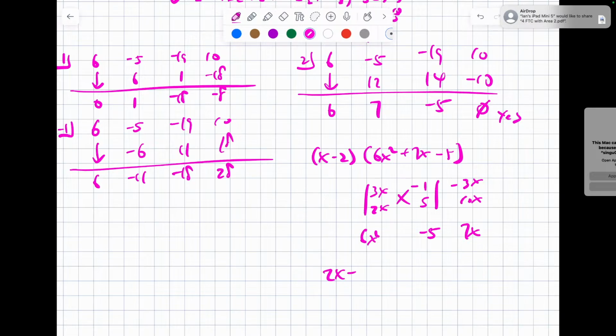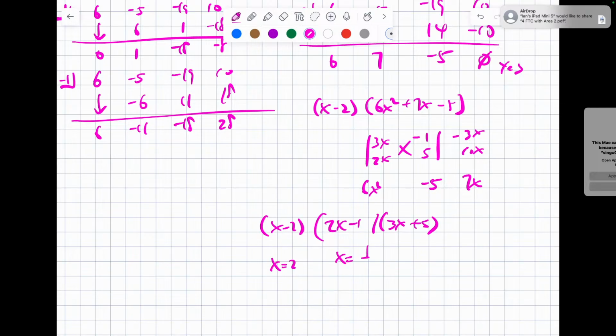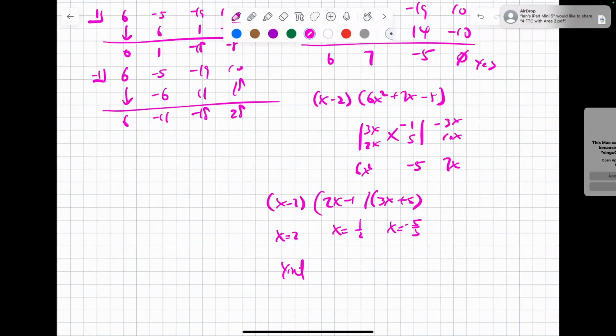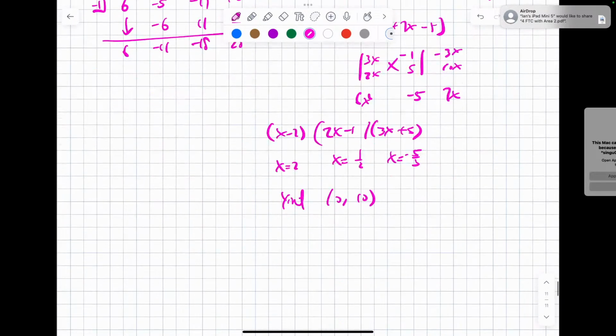So it'll be 2x minus 1 times 3x plus 5, and then x minus 2. So x equals 2, x equals 1/2, x equals negative 5/3. Now it also asks, can you find the y-intercept? The y-intercept is going to be (0, 10). Sorry, 10, not negative 10. So those are the pieces of information I can use to graph.